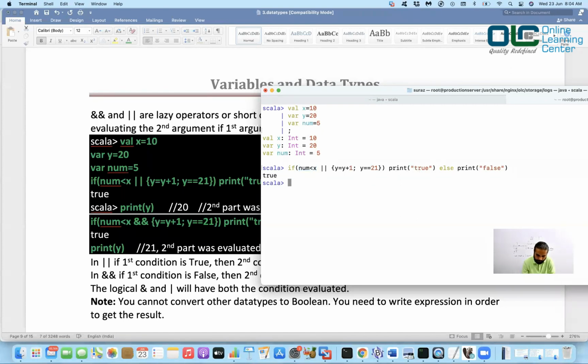Okay, so let's say enter. So it printed me what? True. But then if I go back and try to check the value of y, print y, right?